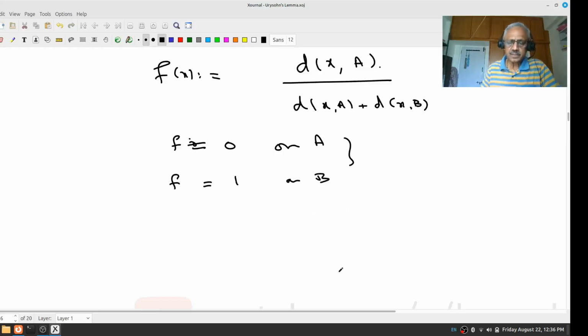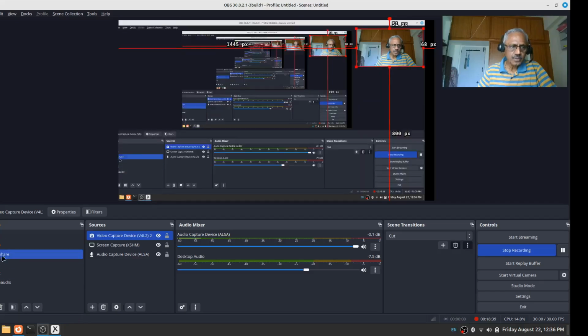You understand? So in the case of metric spaces, Hausdorff is completely Hausdorff, regular is completely regular, and it's normal, completely normal. And in particular, Urysohn's lemma is obvious.